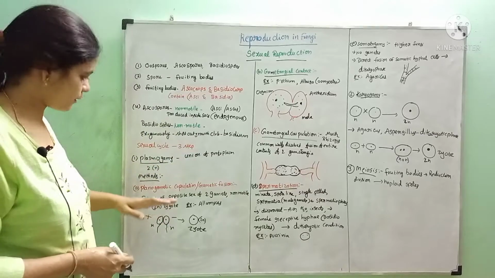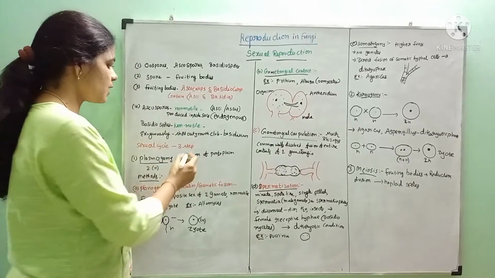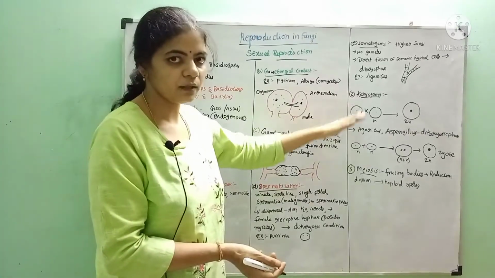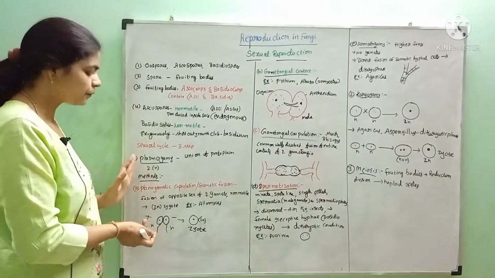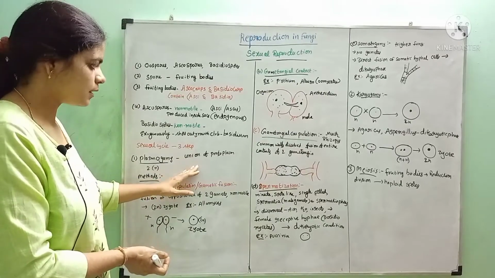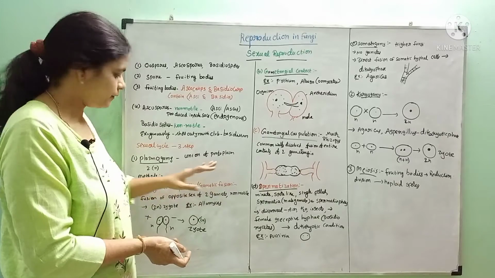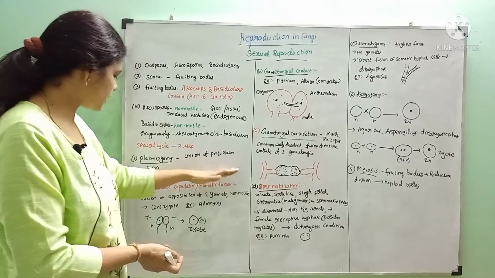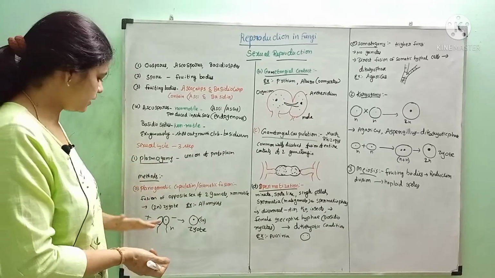basidiospores are arranged. In sexual reproduction, there are three stages: plasmogamy, karyogamy and meiosis. These are the three steps involved in sexual reproduction. Plasmogamy is the first step, which means the fusion or union of protoplasm. It takes place by different methods.